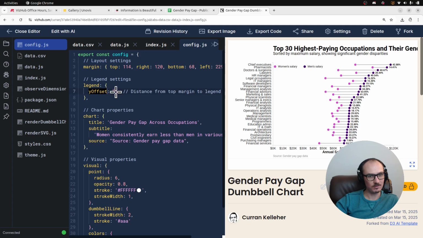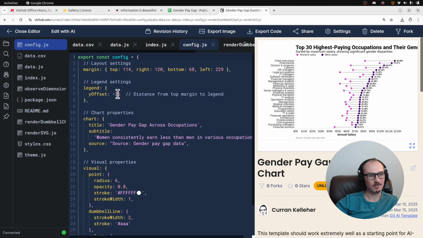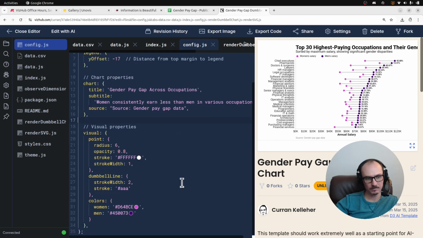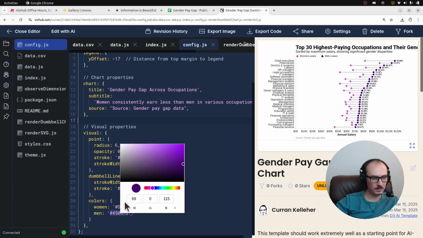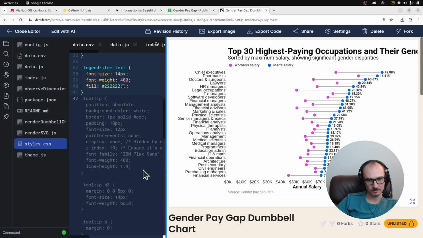So now I can just do the Alt drag to position this thing. Instant feedback. So now I can drag it to be at just the right spot. And then let me make the men color like a more traditional male gender color. Typically it's blue and pink. Excellent. Cool. Well, I'd say it worked out fairly well.